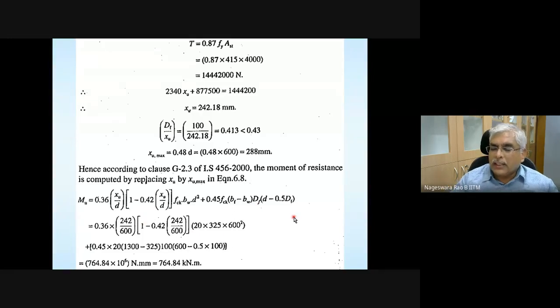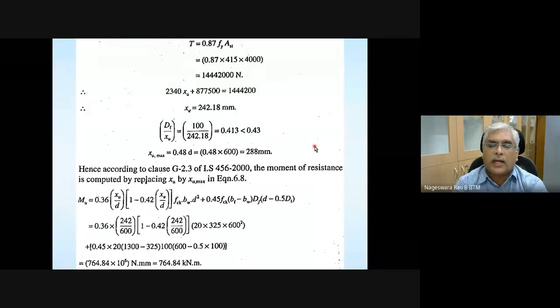Any questions here? Please note that one more check is made here, whether the neutral axis depth that you got is less than the limiting neutral axis depth for a balanced section, XU max divided by D, which is given on page 70 of IS 456 for different grades of steel. Please don't have the false impression that this is only valid for rectangular sections. It is valid for all types of sections.